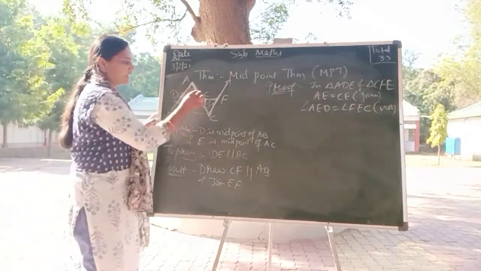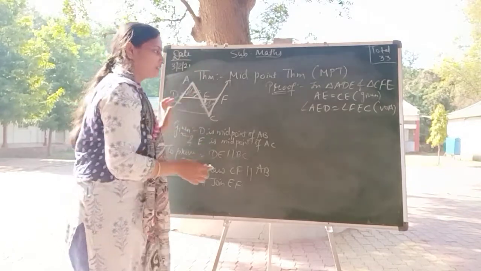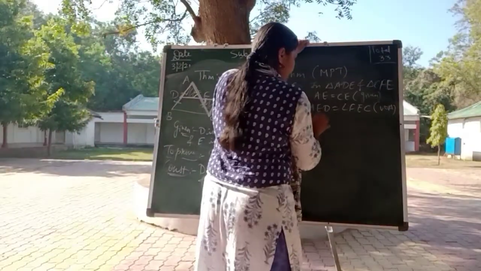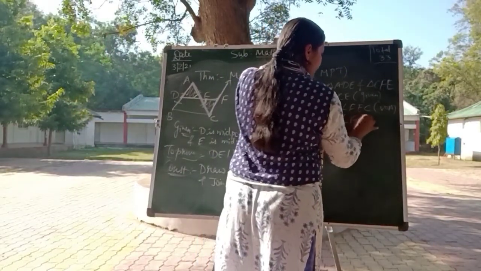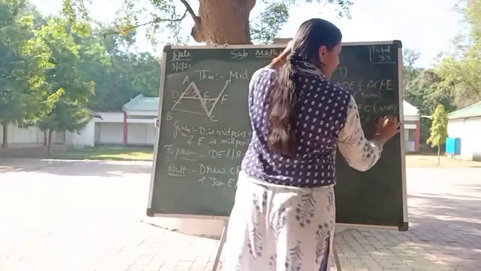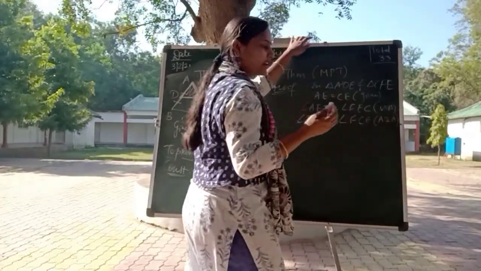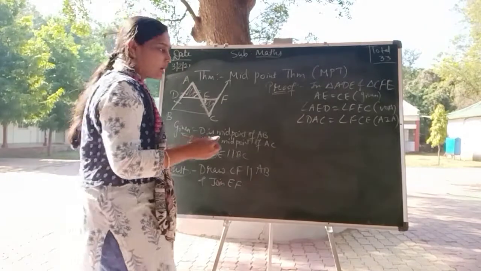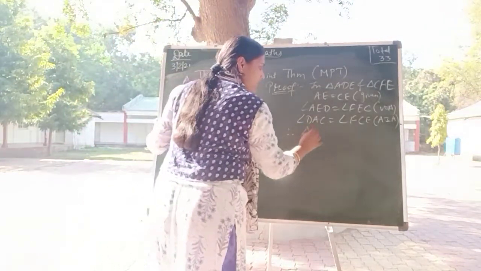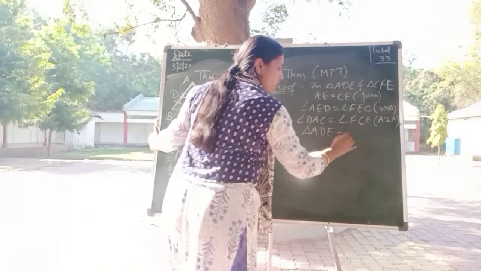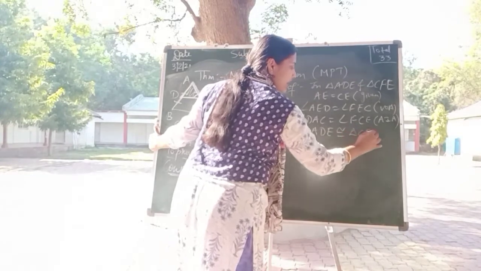Therefore, angle DAC is equal to angle FCE, alternate interior angles. I got three corresponding parts. Now the triangles are congruent: triangle ADE is congruent to triangle CFE.